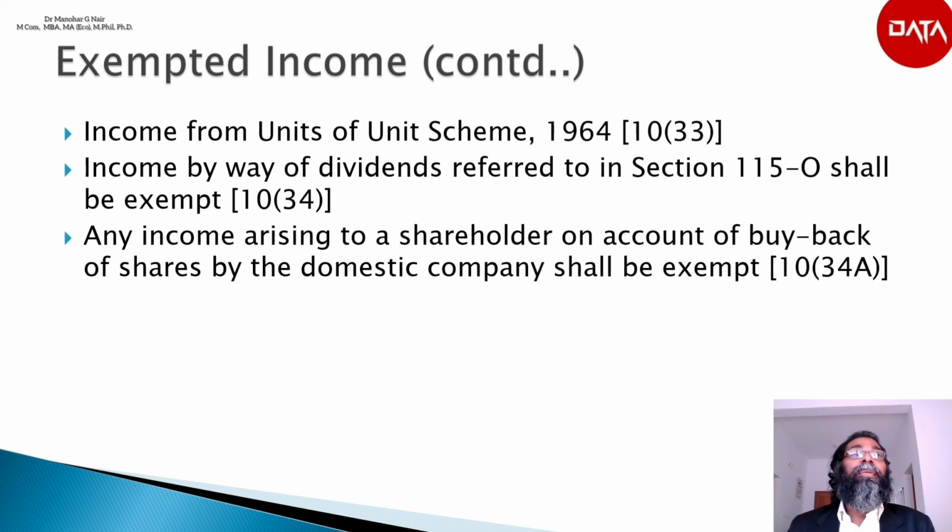The next is any income arising to a shareholder on account of buyback of shares by the domestic company shall be exempted according to section 10(34A).